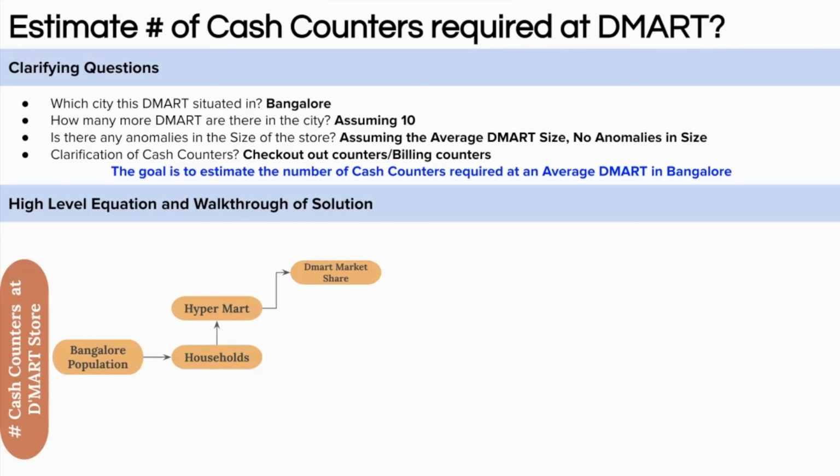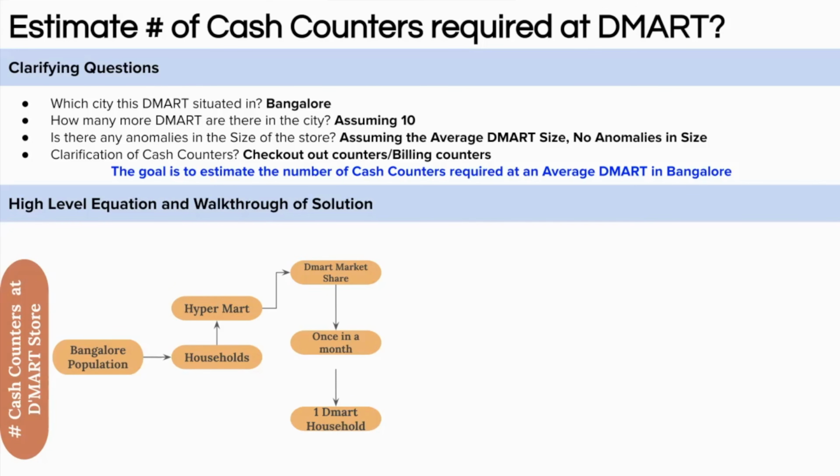So till now, we have an estimate of the number of households that shop from DMART. From here, we have to consider the number of households that shop from DMART every month. After that, since we have assumed that there are 10 DMART stores in Bangalore, we can have an average number of households in Bangalore that shop from one DMART in a month, right?